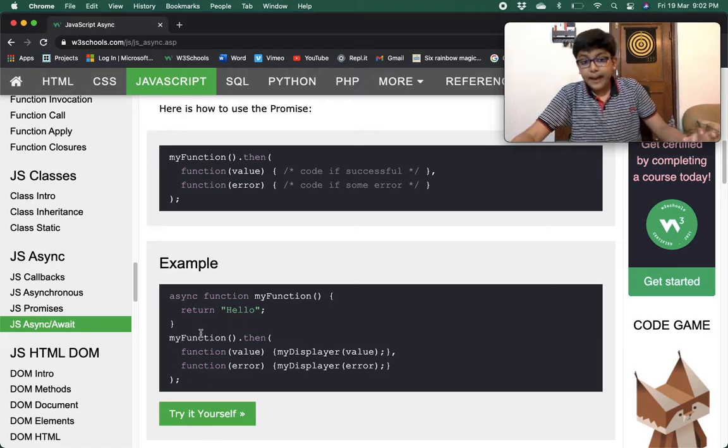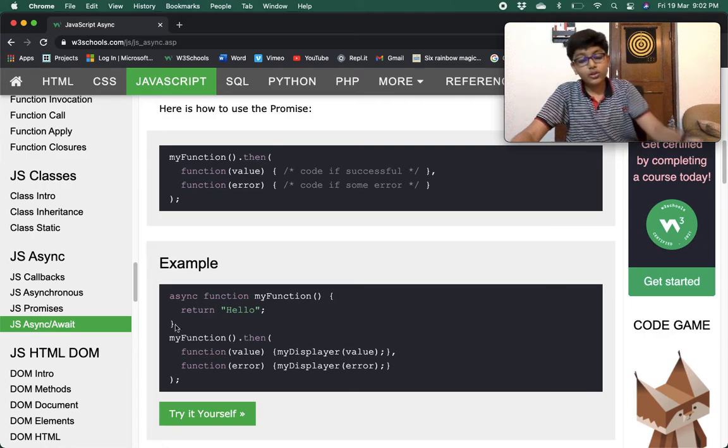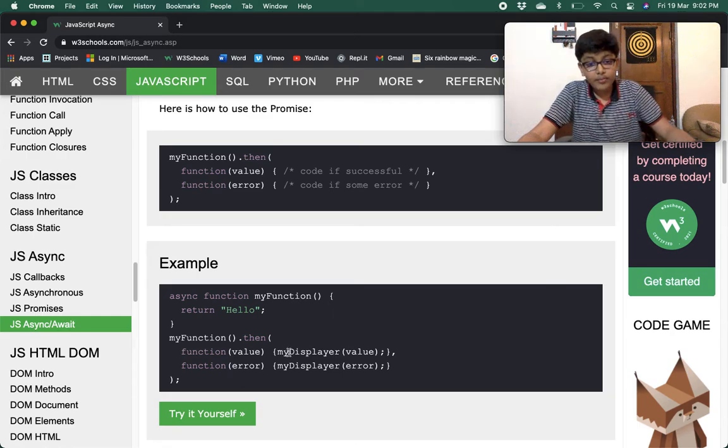So for example, here you are creating an async function in which you are returning hello as a promise, and then you are doing myFunction dot then. You have to give parentheses also. You have to give the name of the function, call the function dot then, with the function for the value, myDisplayValue.